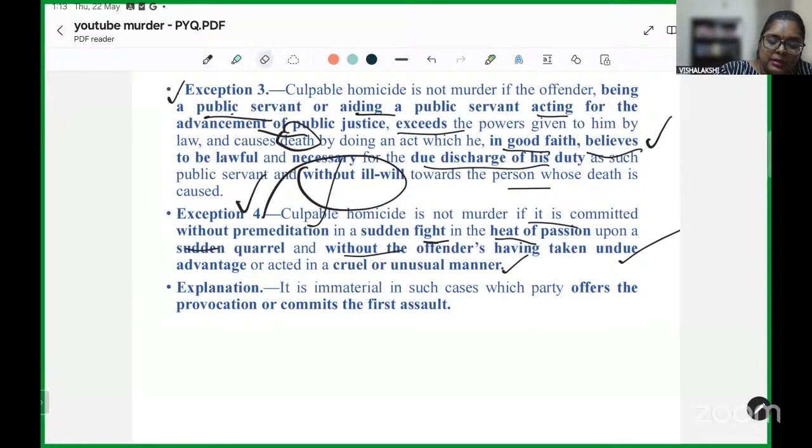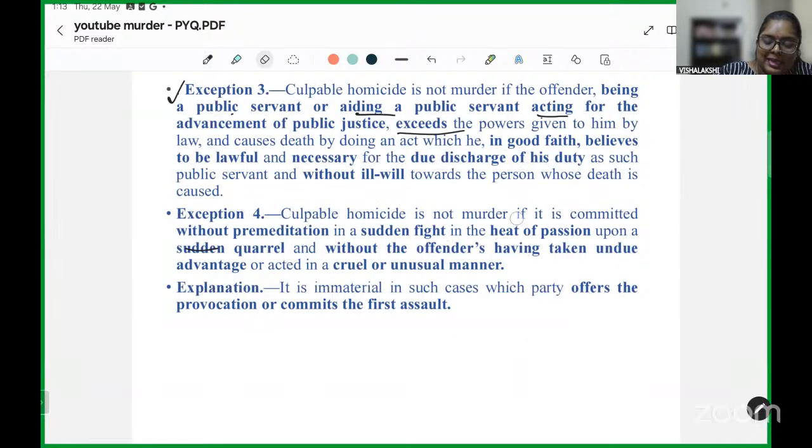Now, exception 4 states that in case you have had a quarrel which results in a fight, and in the heat of passion there is a death that takes place, as long as it is without premeditation, without taking undue advantage or acting in a cruel or unusual manner, the exception can be applied, right?